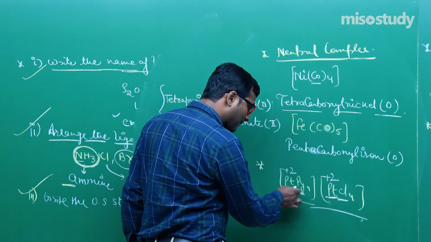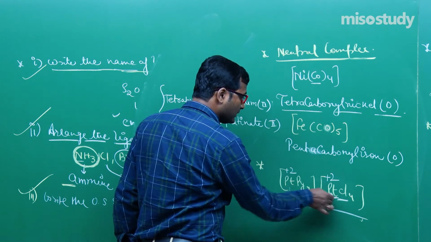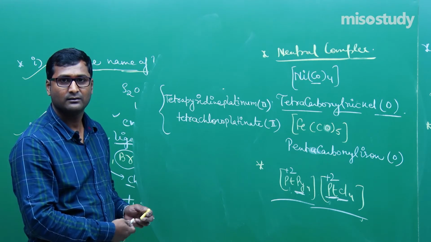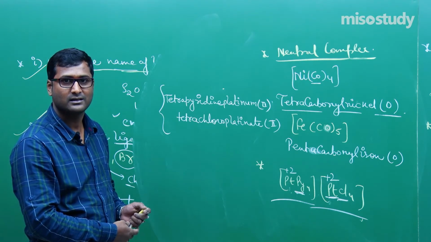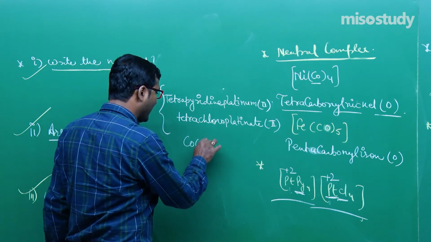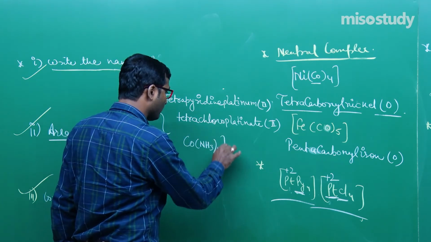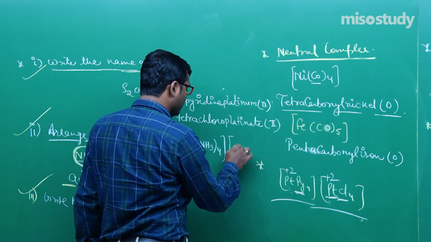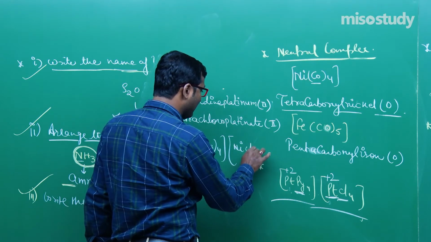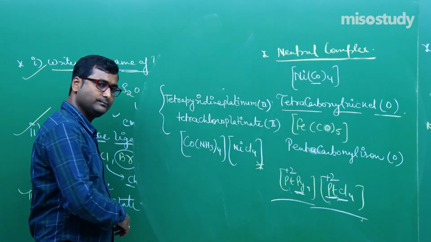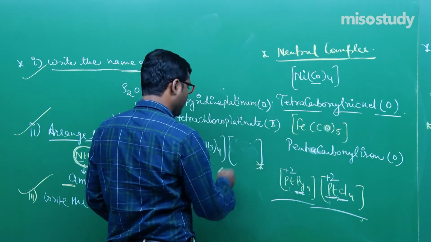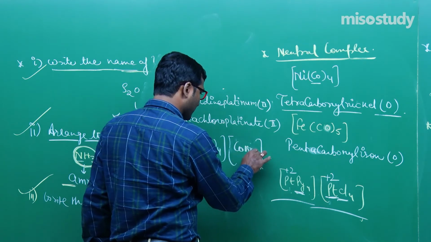Oxidation state, by combining these two, we have to find the oxidation state, my friend. Clear? Am I right? Yes sir, you are right. Suppose I write here Cu(NH3)4 and here CuCl4, then what will you do? Or similarly, if I write here Co(NH3)4 and CoBr4, then what will you do?